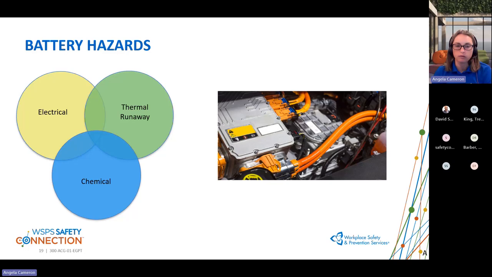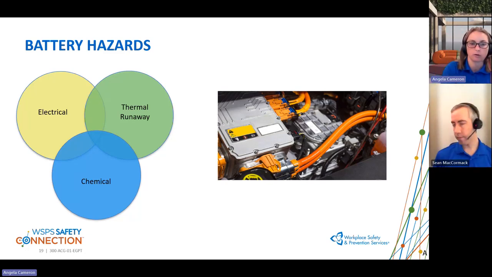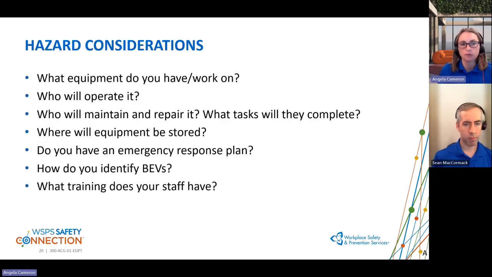So, although these are the most common hazards that we see and hear about, there's actually a lot more that we identified in the white paper, and we are going to start going through some of those in a few slides. But before we do that, we really want to take the time to understand that the hazards in the list are not going to be applicable to every workplace.